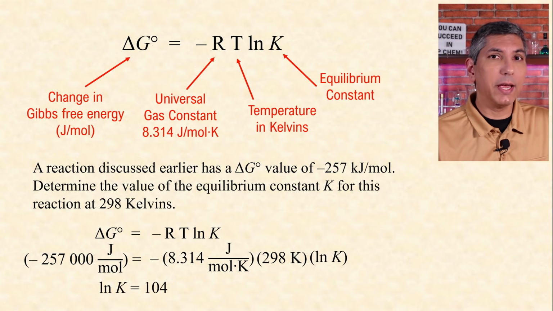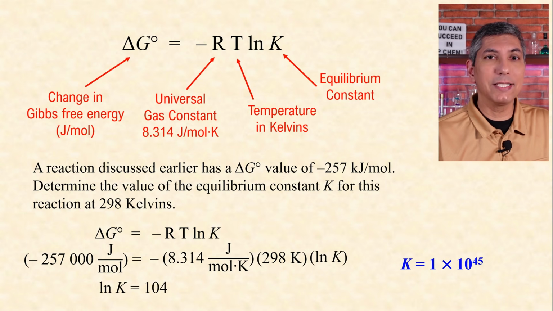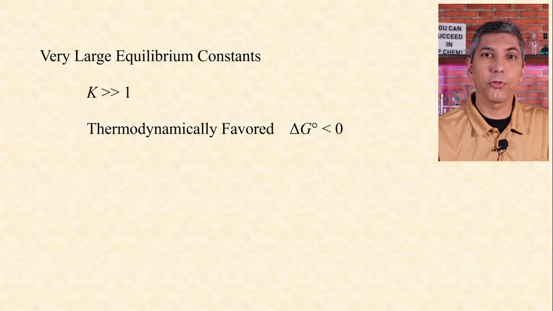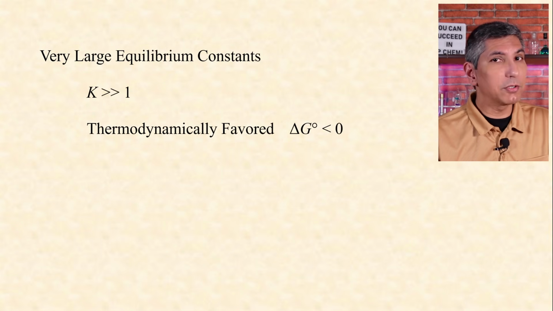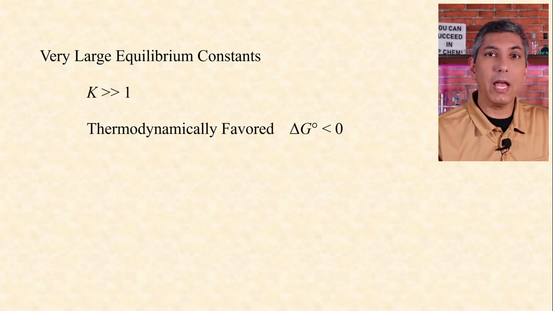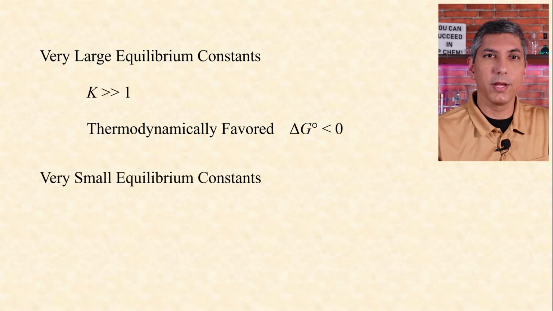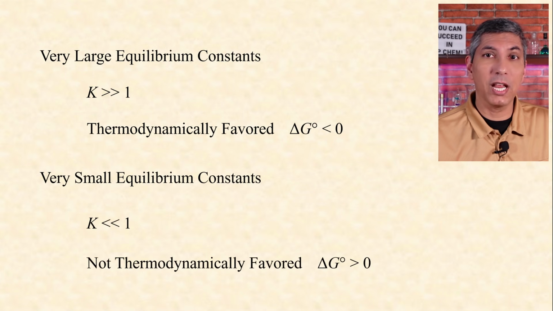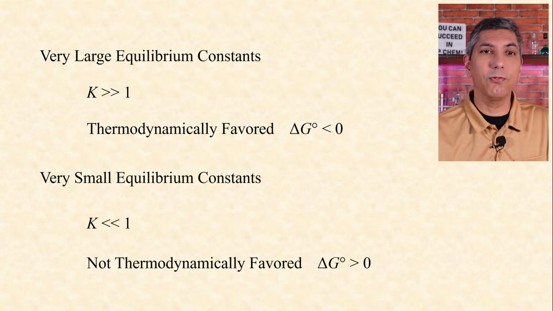If we take the anti-natural log of that, we find that the equilibrium constant is about 1 times 10 to the 45th, which is a huge number. And since that's a very large equilibrium constant, much, much larger than 1, the reaction is absolutely thermodynamically favored. And that was confirmed by the delta G given in the question. On the other hand, if we have a very small equilibrium constant, much, much less than 1, that process will not be thermodynamically favored, and we'd have a positive value for delta G.